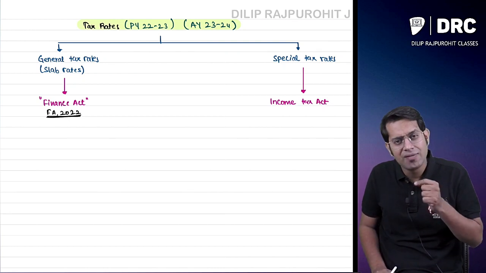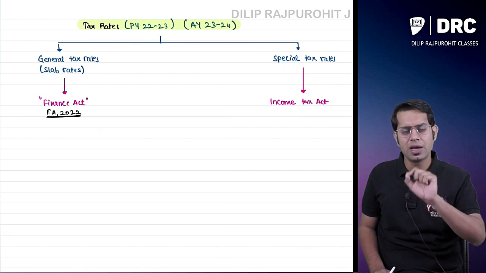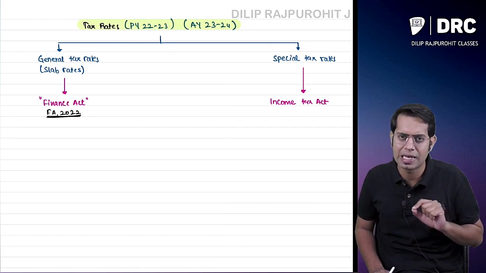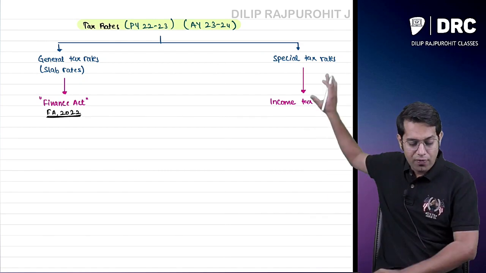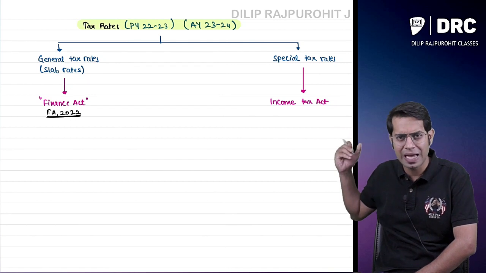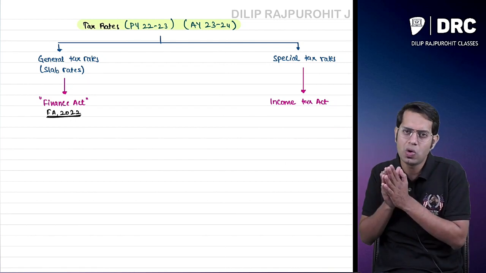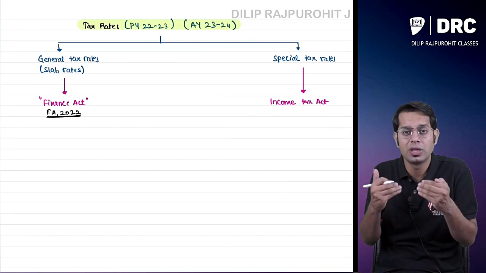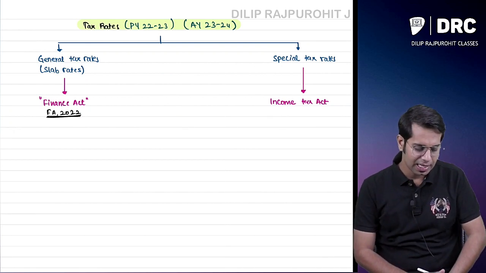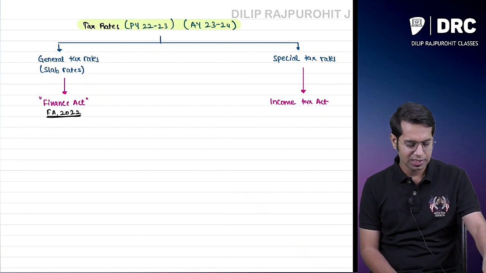So every year I will have to check in the budget whether there is a change in the general tax rates or slab rates or not. Please note, special tax rates will not change every year, because they are given in the Income Tax Act itself. Where do I find special tax rates? In the Income Tax Act itself, whereas the general tax rates are given in the Finance Act.